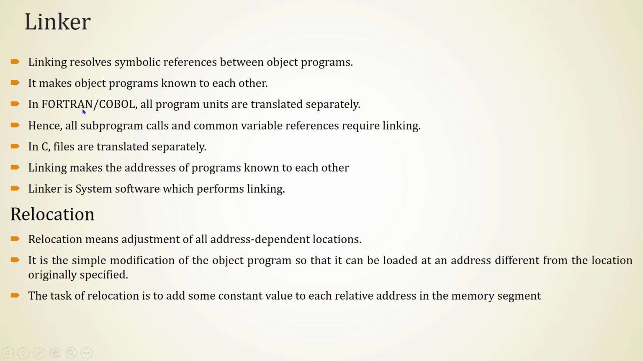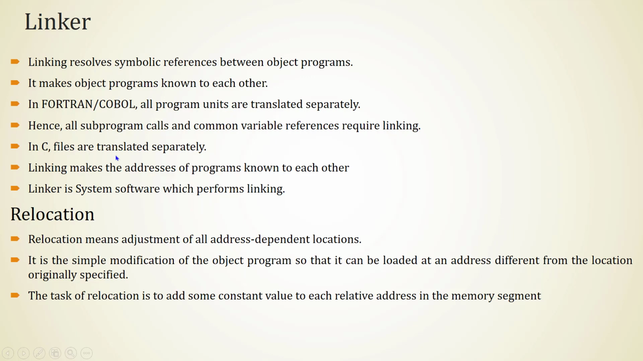In Fortran or COBOL, all program units are translated separately. Fortran and COBOL are high-level programming languages. If there are two dependent programs, they will be translated separately. Hence, all subprogram calls and common variable references require linking. Common variable reference means sometimes the same data will be shared by these two programs, program 1 and program 2. So program 1 and program 2 must be linked.